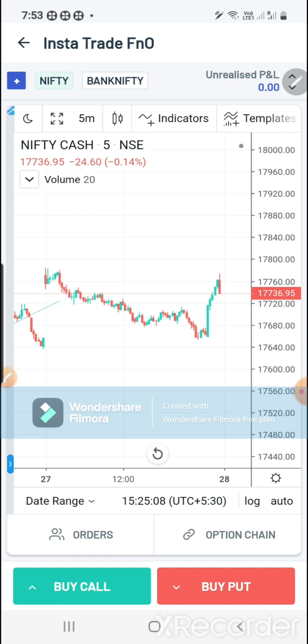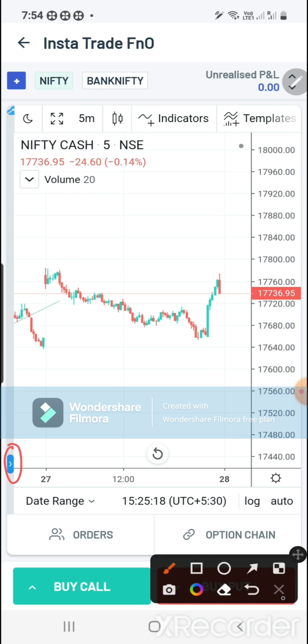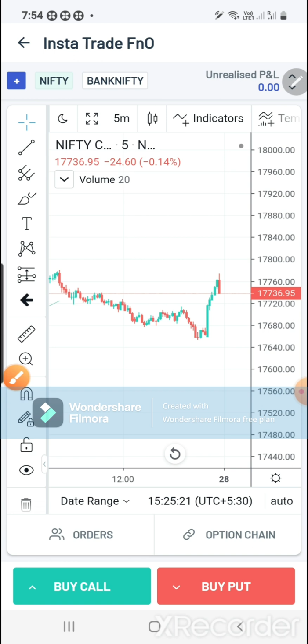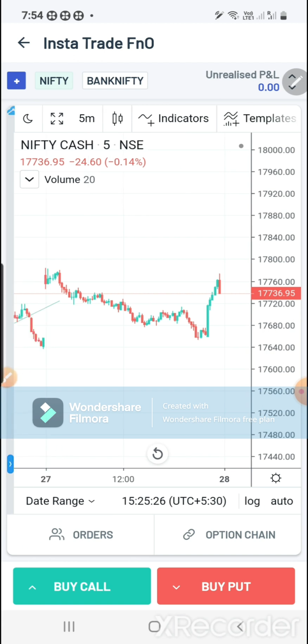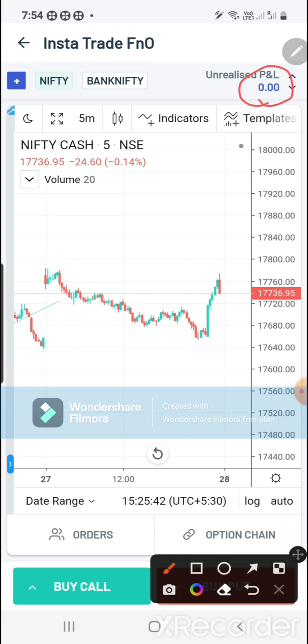Those who have used a TradingView chart can use it very easily. I'm not going to explain all the details on this. You can see here this blue dotted icon. If you click this, the drawing tools will show up here, and again if you click this, it will go back. Here you can see Nifty and Bank Nifty. Whatever position you have taken, the PNL will show, running on one page.